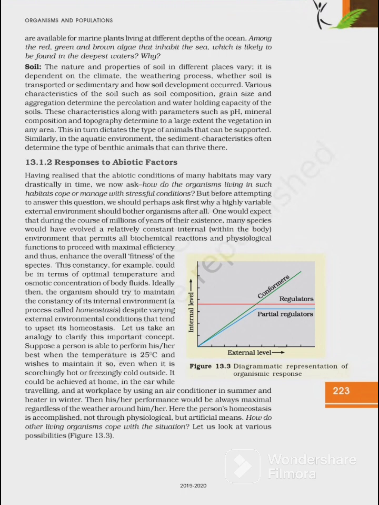Then her performance would always be maximal regardless of the weather around him or her. Here, the person's homeostasis is accomplished not through physiological but artificial means. How do other living organisms cope with the situation? Let us look at various possibilities.